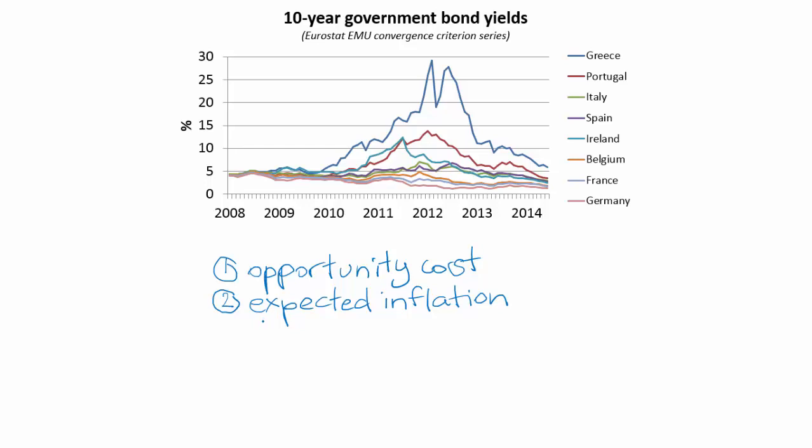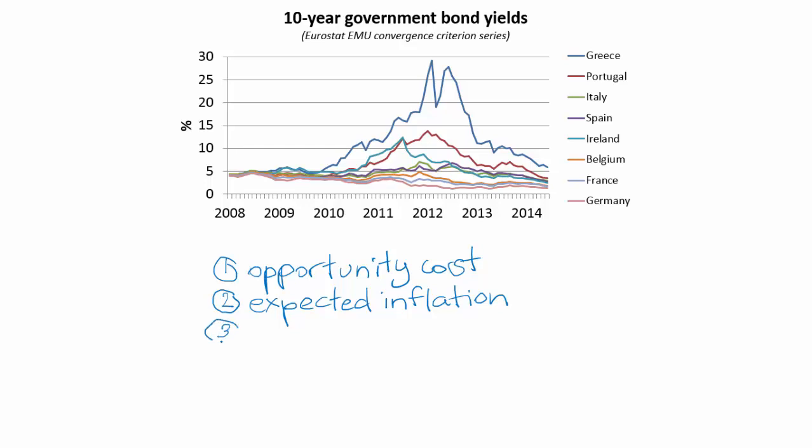and I take the 100 euros to the supermarket to buy chocolate bars, I will no longer be able to buy 100 chocolate bars because in the meantime, the price of the chocolate bar will have increased because of inflation. Okay, what this means is actually that the Greek government is paying me back using money that's worth less in real terms. The inflation has eaten away at the purchasing power of the money. Me as a financial investor, I require compensation for that fact.